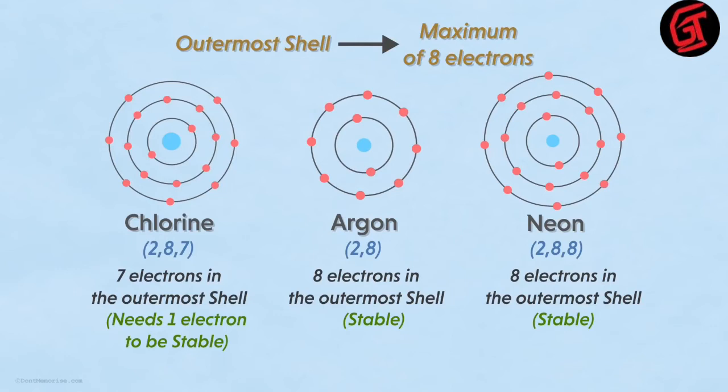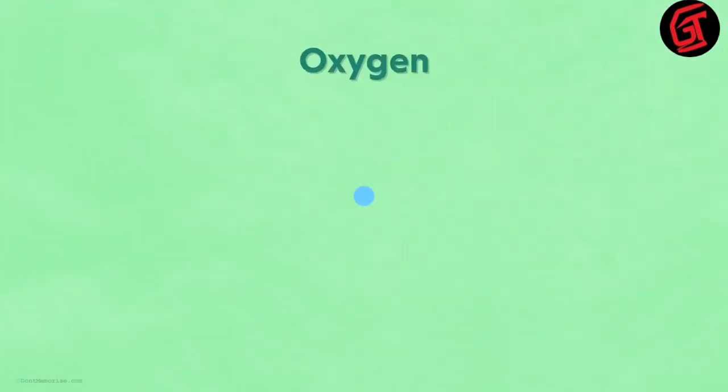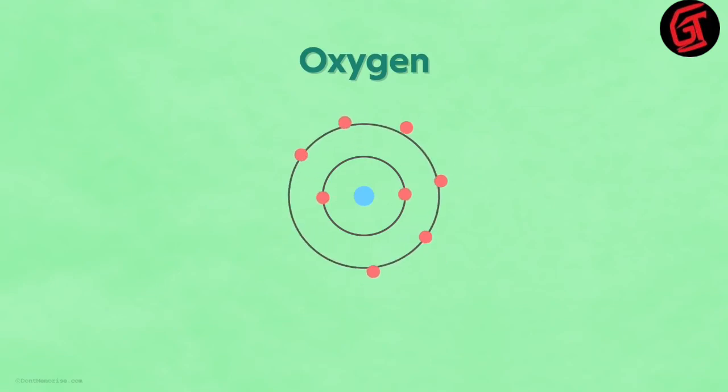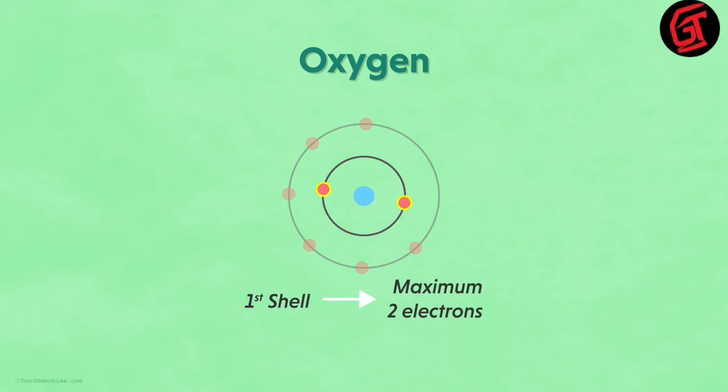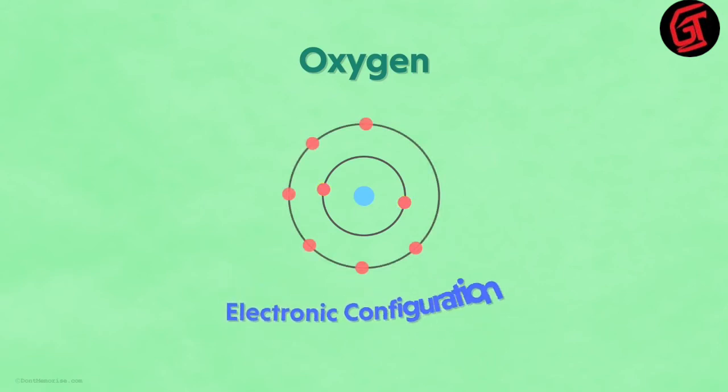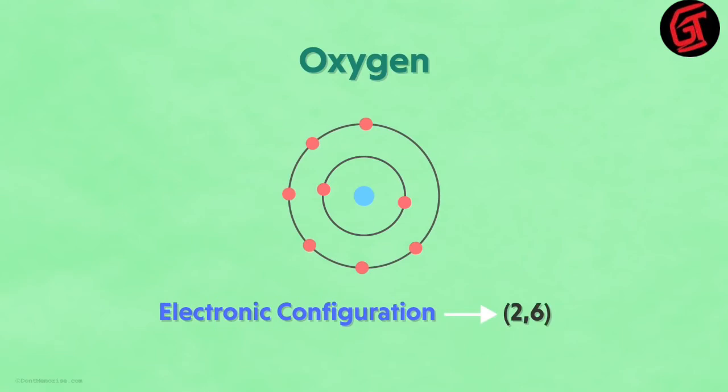However, it's not possible for all to have 8 electrons in the outermost shell. Imagine the case of oxygen. It has a total of 8 electrons. So can we just have one orbital around the nucleus containing all the 8 electrons? Absolutely not. According to the rule, we have to fill 2 electrons in the first and the remaining 6 electrons in the second shell, because the capacity of the first shell is a maximum of 2 electrons. So can we say that the electronic configuration of oxygen is 2, 6?